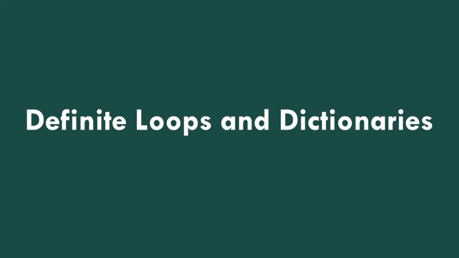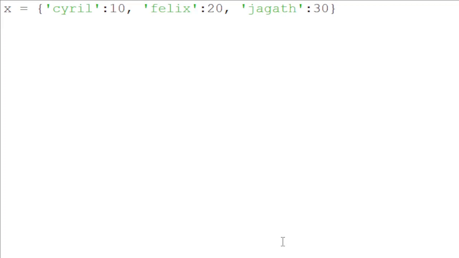Definite loops and dictionaries. Even though dictionaries are not stored in order, we can write a for loop that goes through all the entries in the dictionary. Actually, it goes through all the keys in the dictionary and looks up the values. Now we create a dictionary with 3 items.